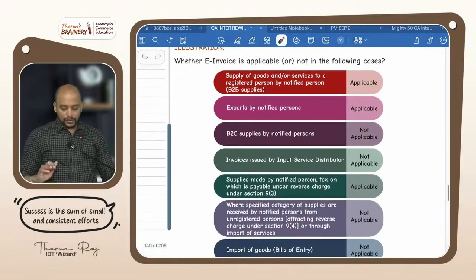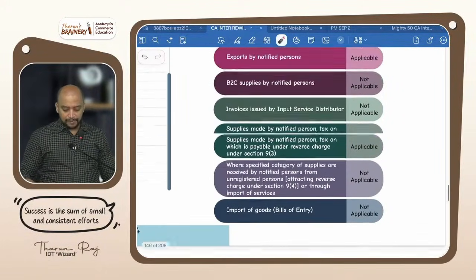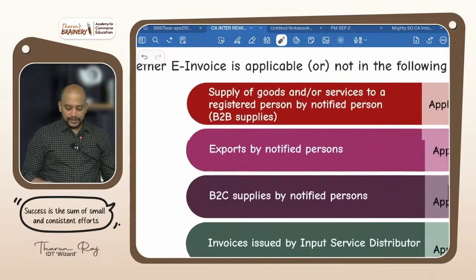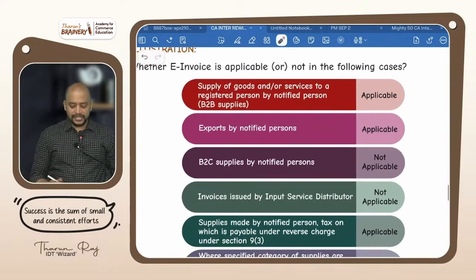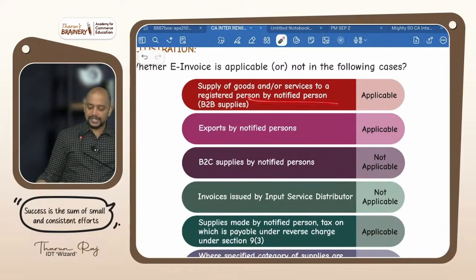Okay. Now look into this. With this we will complete this and take a break. Supply of goods and or services to a registered person by a notified person. Whether e-invoice is applicable or not, definitely applicable if it is B2B supplies. Correct? Next, exports. Yes. B2C supplies, e-invoice not applicable.